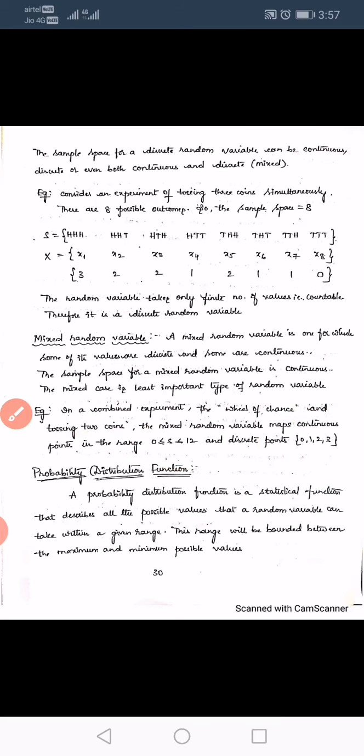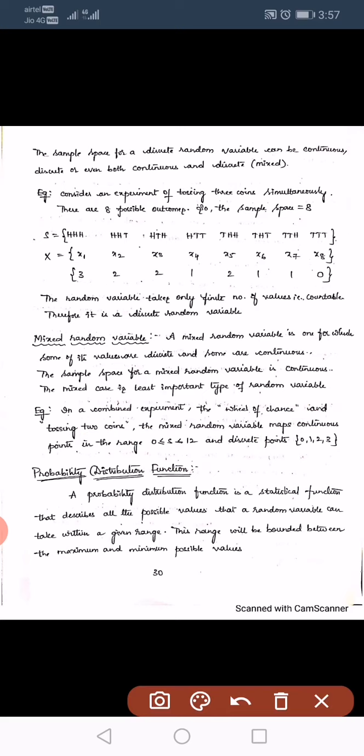Now probability distribution function. The probability distribution function is a statistical function, or a mathematical function. It provides the probabilities of the occurrence of different possible outcomes in an experiment.